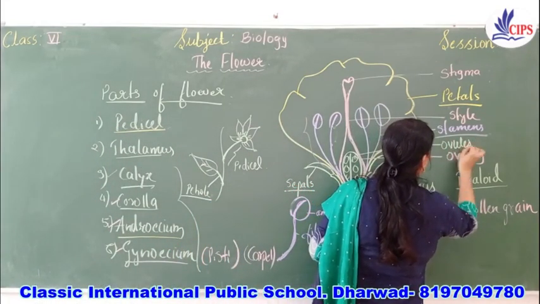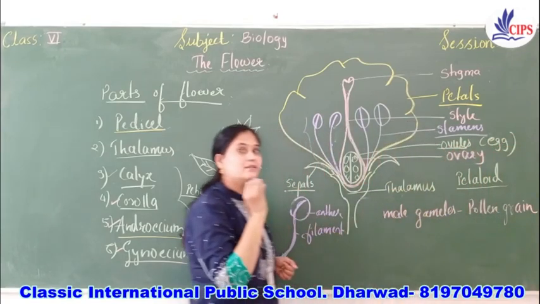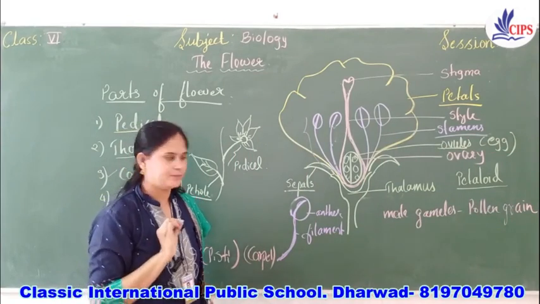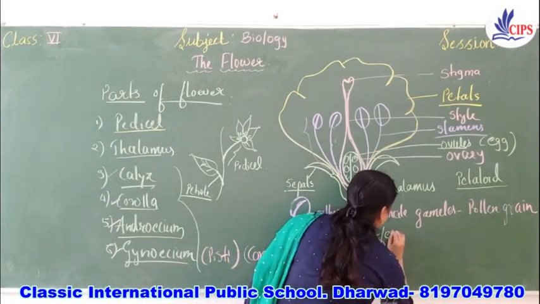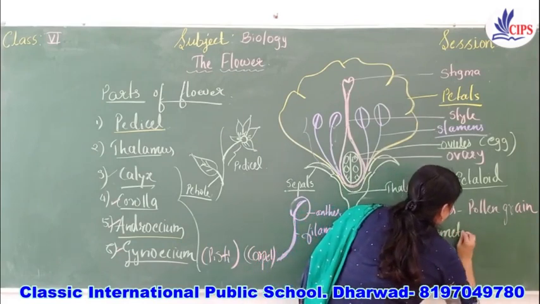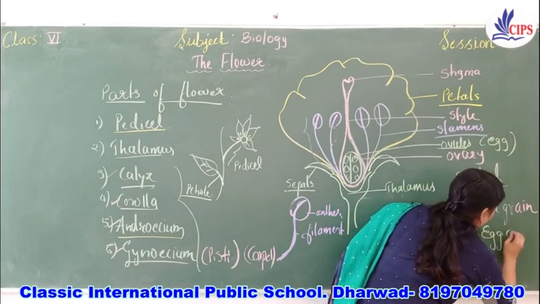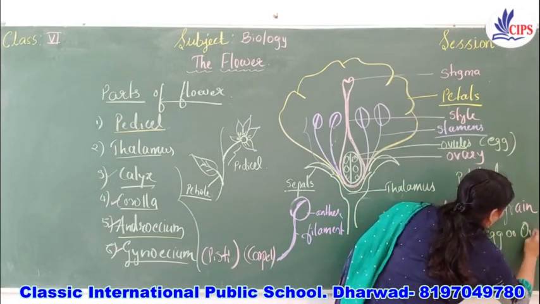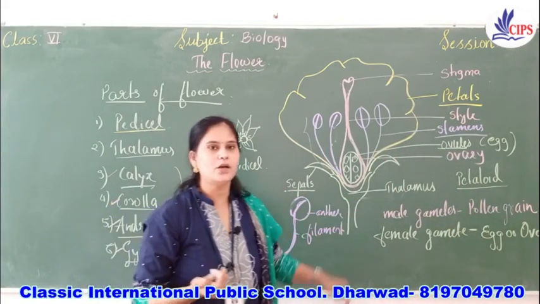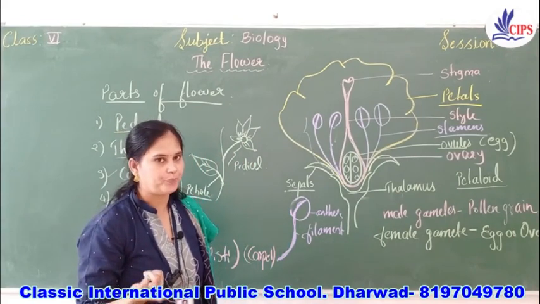Ovules, or you can say the egg. And these ovules are the female gamete. So the female gametes in the plants are ova or egg. When I say ova, it is singular. Ovules is the plural form.